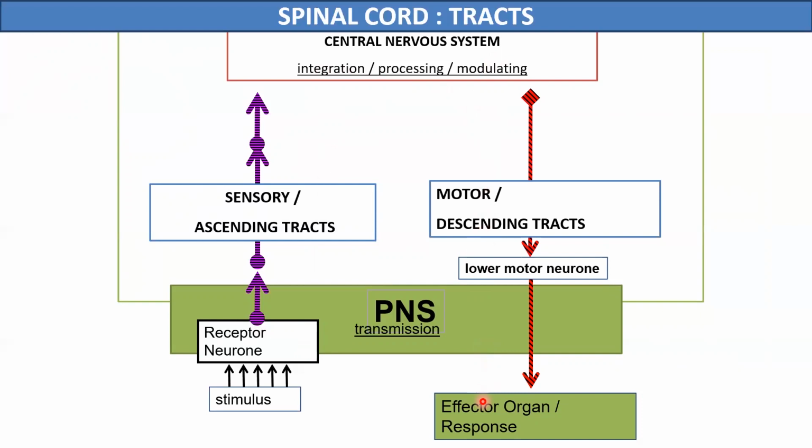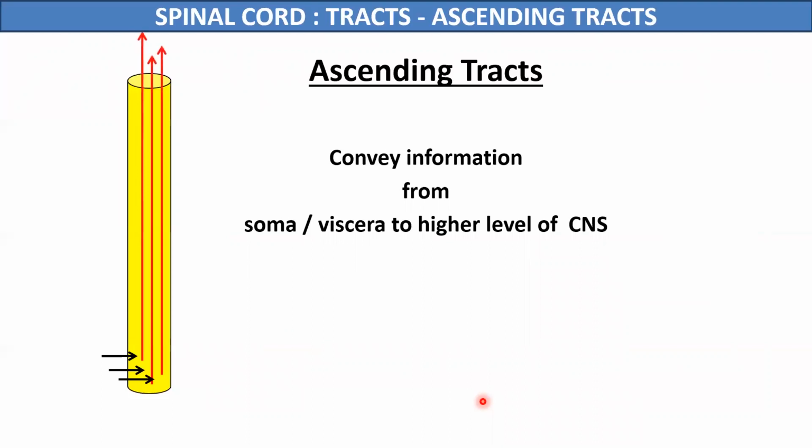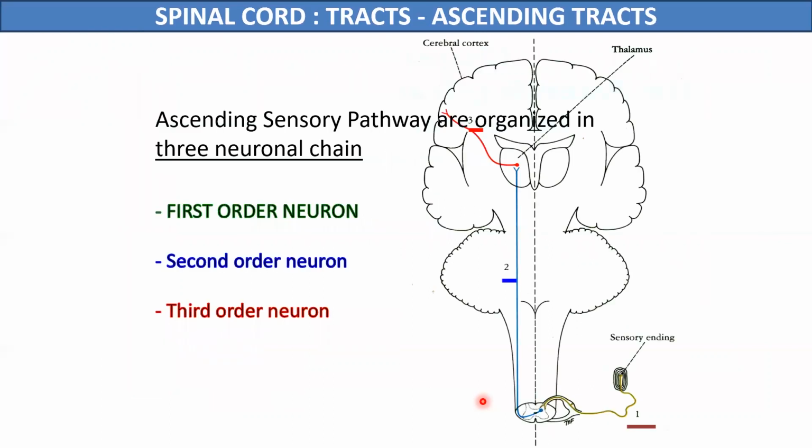Now first, about the sensory or the ascending tracts of the spinal cord. Since ascending tracts carry the information from the soma or body parts or viscera to the central nervous system, they carry this information from the receptors up to the central nervous system by three sets of neurons.